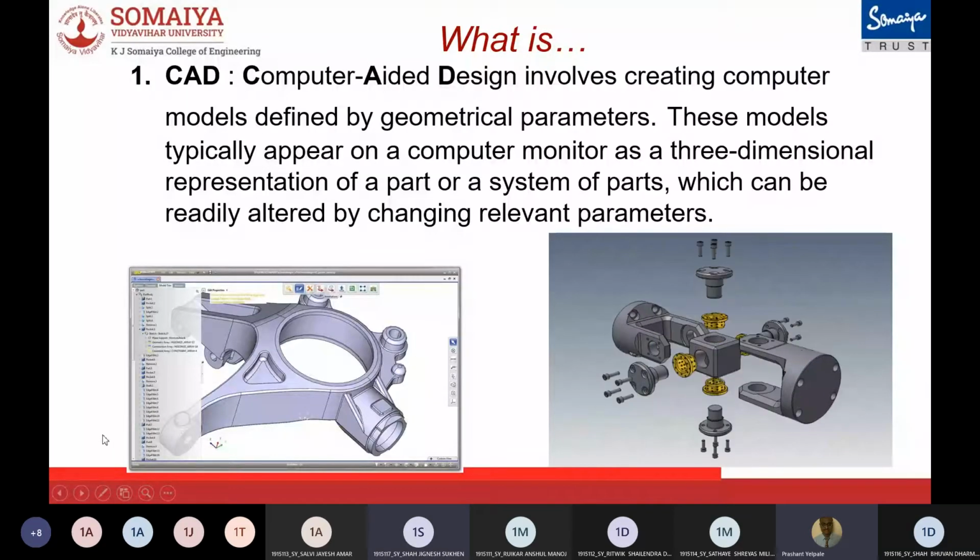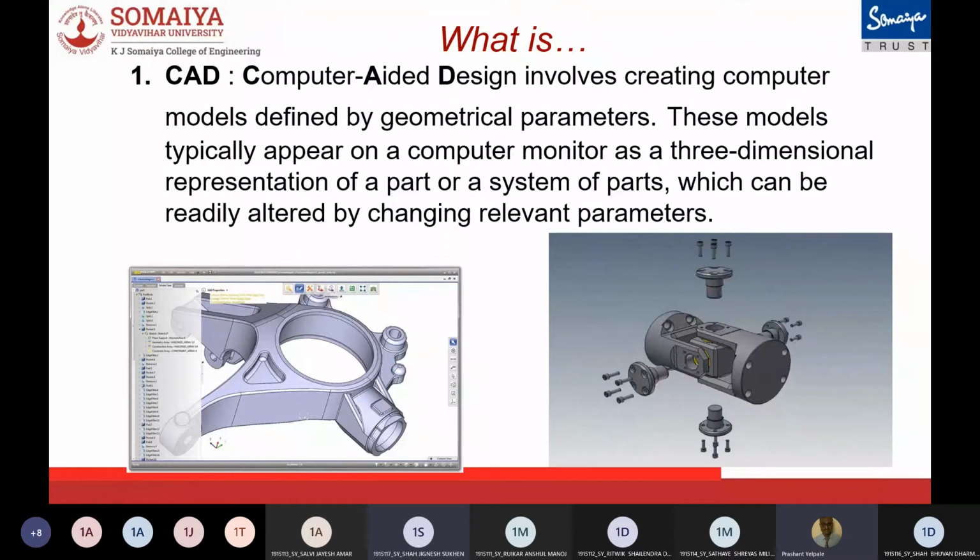What is CAD? CAD is computer-aided design, which involves creating computer models defined by geometric parameters. These models typically appear on a computer monitor as a three-dimensional representation of a part or a system of parts, which can be readily altered by changing relevant parameters. CAD software is used to increase the productivity of the designer, improve the quality of design, improve communications through documentation, and create a database for manufacturing. Designs made through CAD software are also helpful in protecting products and inventions when used in patent applications. Next slide, Aditya.